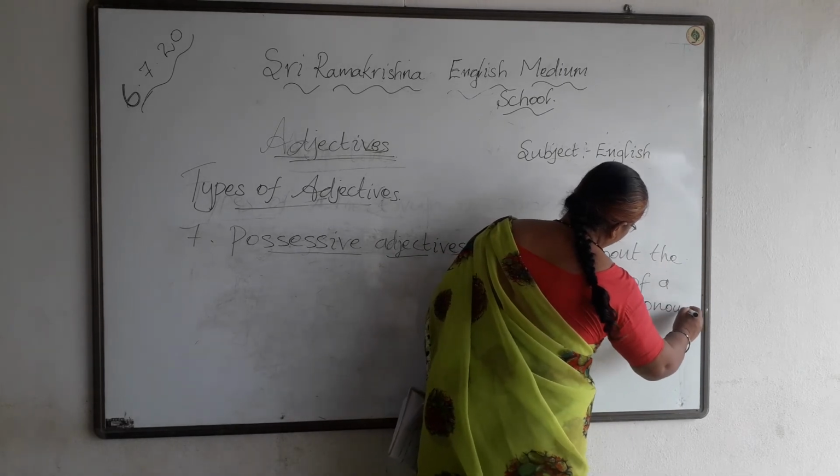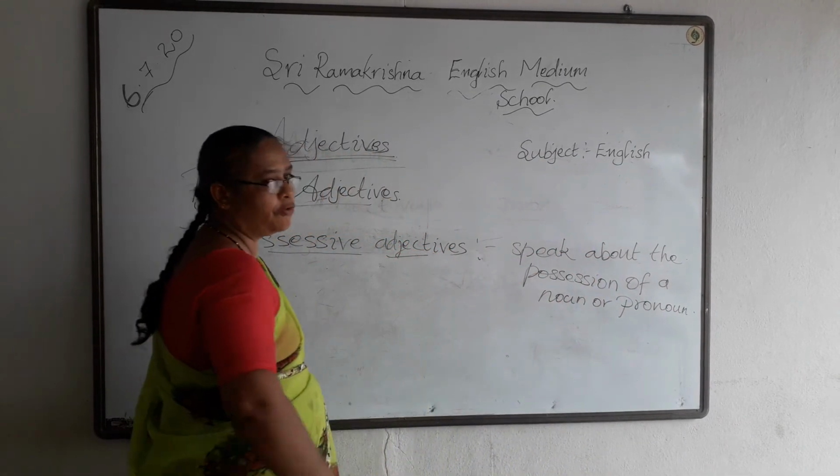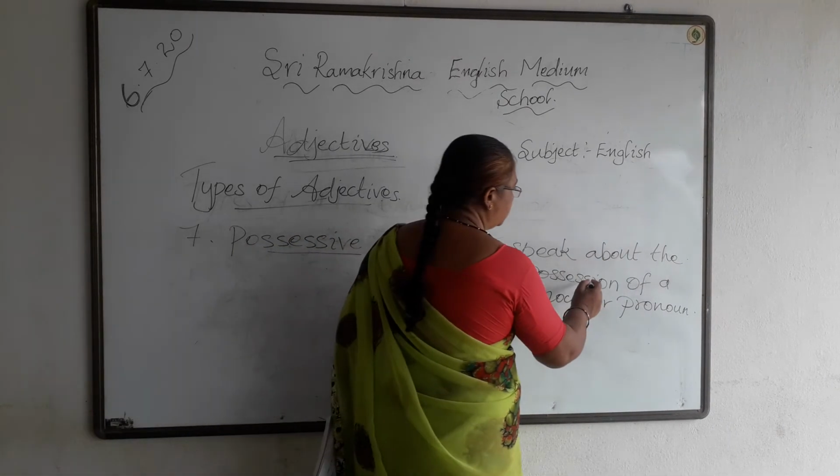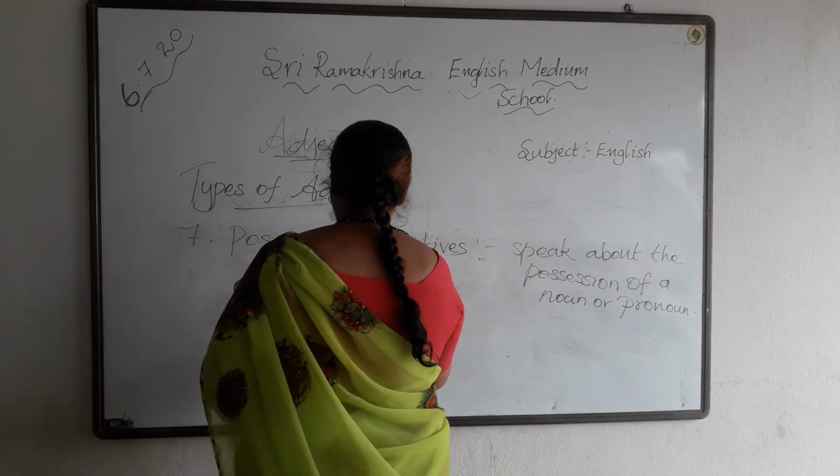So these possessive adjectives speak about the possession of a noun or pronoun.